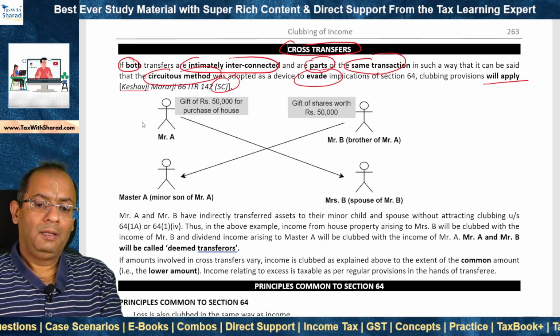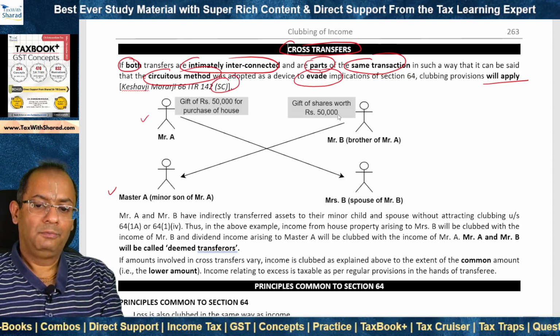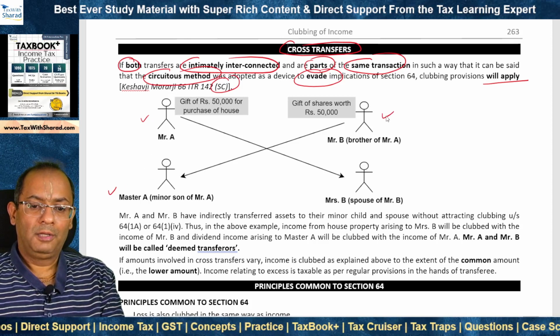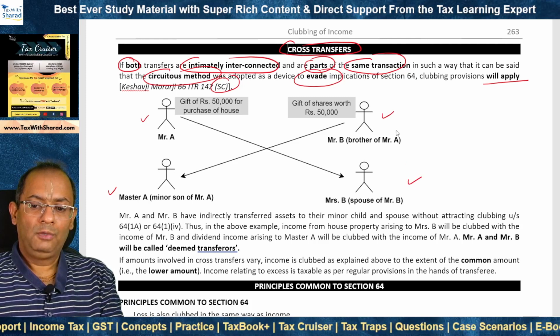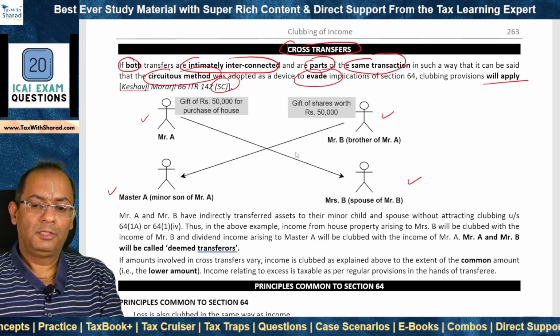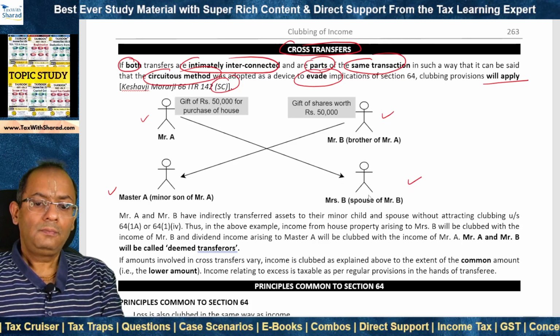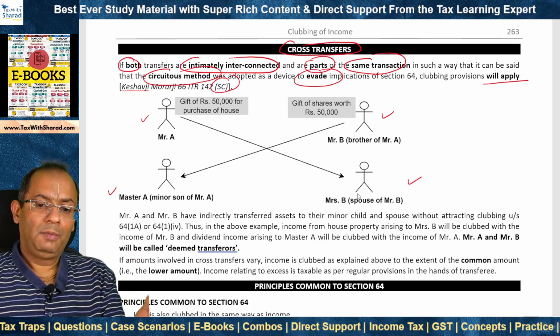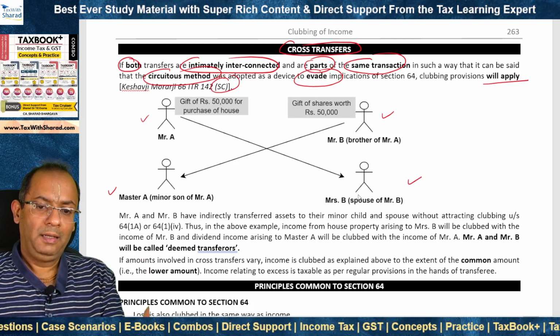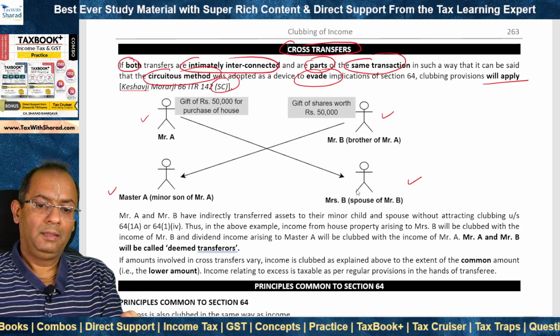So take an example where Mr. A, Master A, who is the minor son of Mr. A, Mr. B, who is the brother of Mr. A, and Mrs. B, who is the spouse of Mr. B. Now Mr. B gives 50,000 for purchase of a house to Mrs. B, right? So since Mrs. B is not the spouse or the son's wife of Mr. A, the income from such house will not be clubbed in the income of Mr. A.